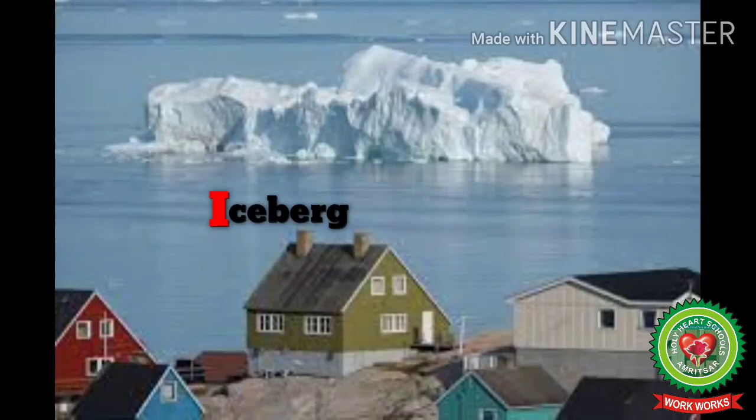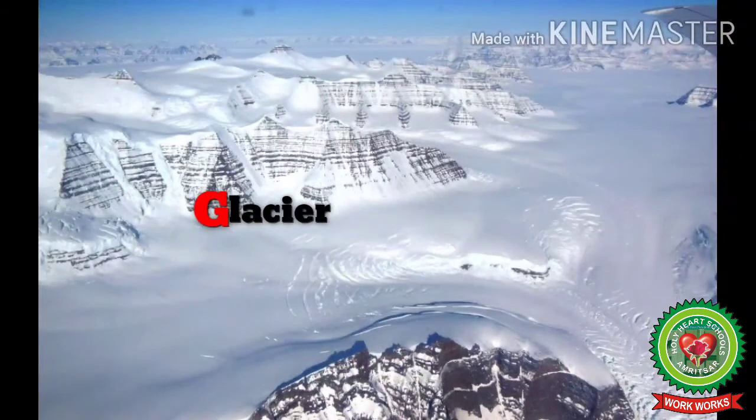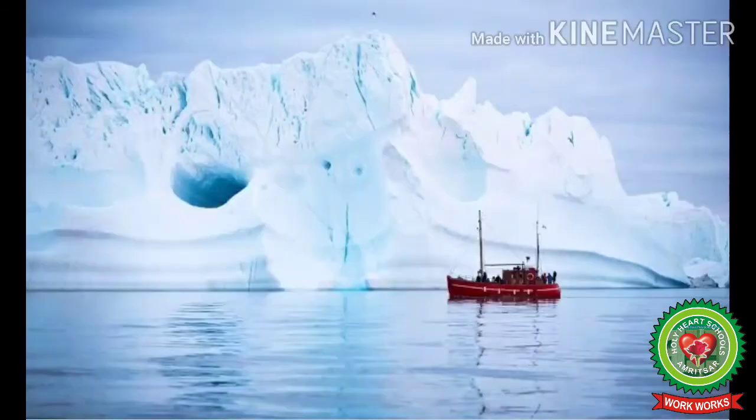These icebergs are very dangerous to ships passing through this region due to lack of visibility. The sharp hidden ice below the water can easily tear the bottom of a ship.